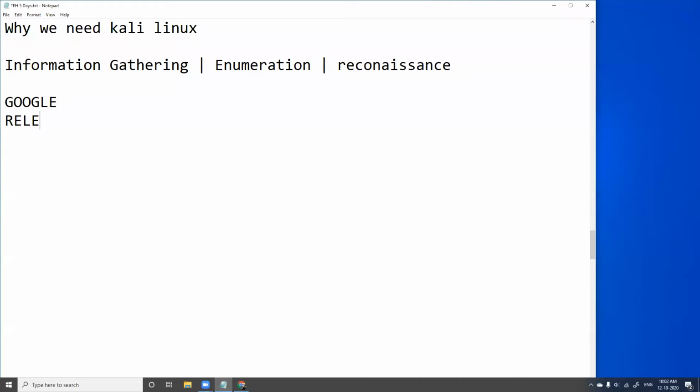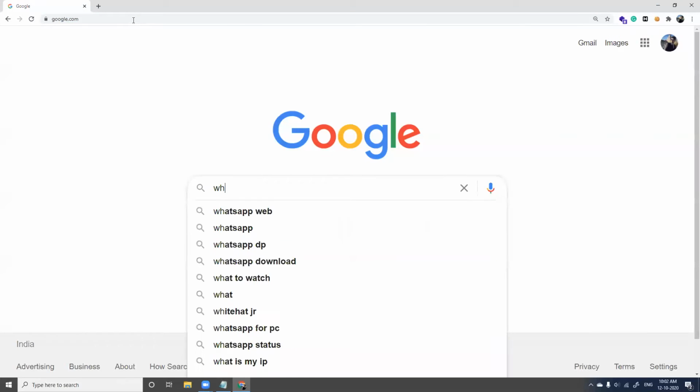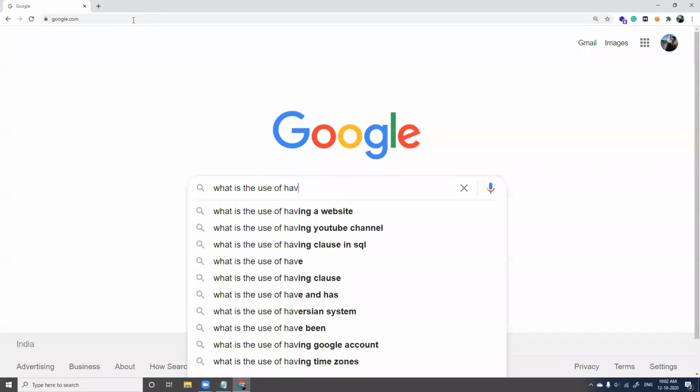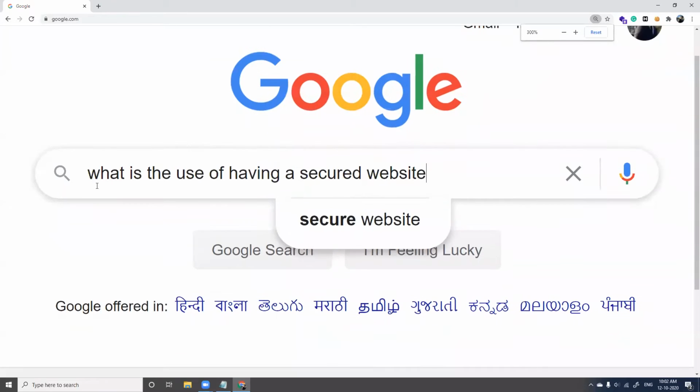One, you call it relevant results. Types of results you get in Google: one is relevant results. The other one is exact results. Fine. Relevant results come when you type a lengthy sentence like this in Google search. What is the use of having a secure website? Fine. You type something like this in Google, a long keyword like this.